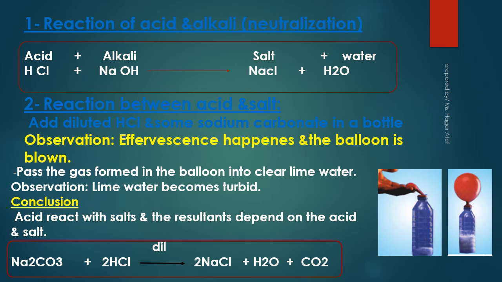So, when we add dilute HCl and some sodium carbonate in a bottle, observation: effervescence happens and the balloon is blown. Pass the gas formed in the balloon into clear lime water. Lime water becomes turbid.